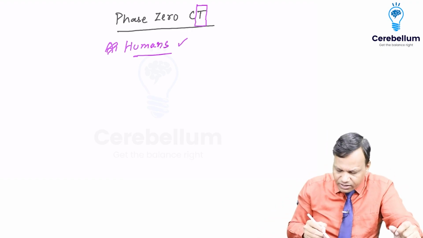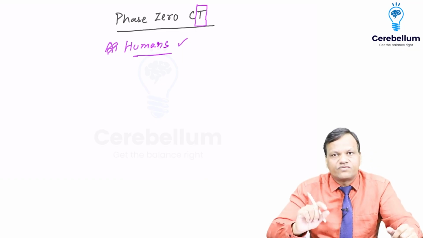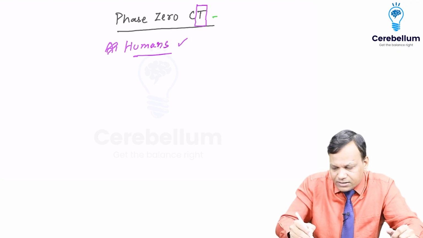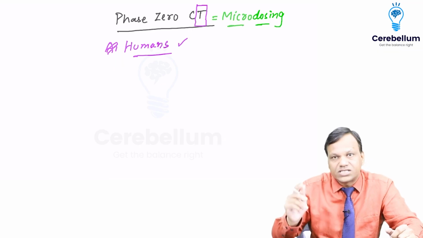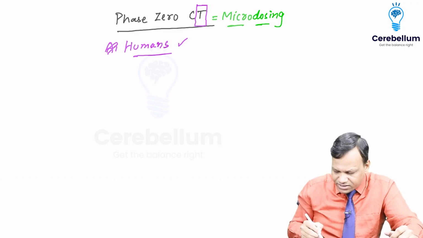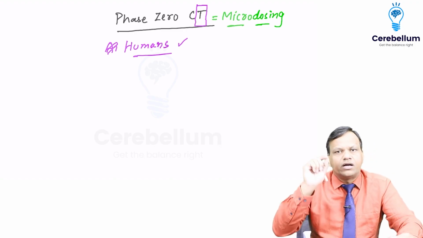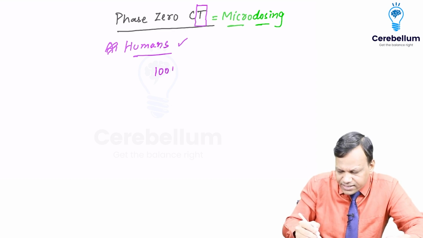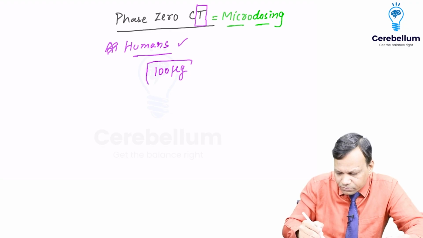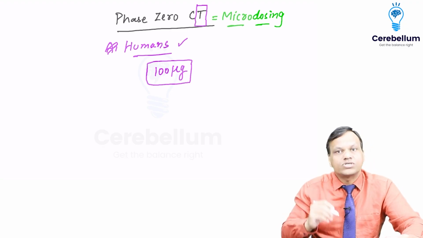So for that they developed a separate study known as phase 0 clinical trial. The other name of this is micro dosing study. Phase 0 are called micro dosing studies. So what we do, as the name tells, we will give a drug in very small dose. The dose usually given is less than 100 microgram. 100 microgram, micro dosing, or